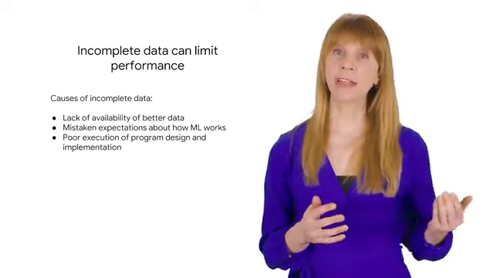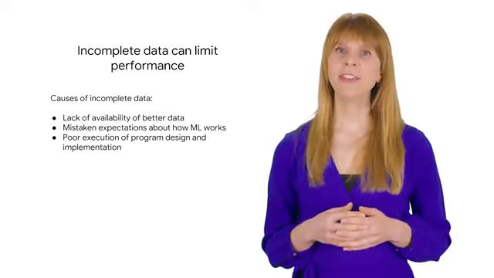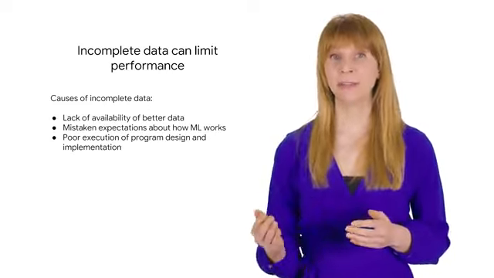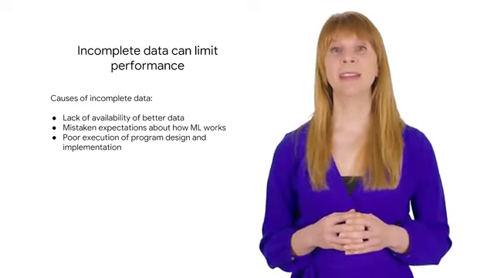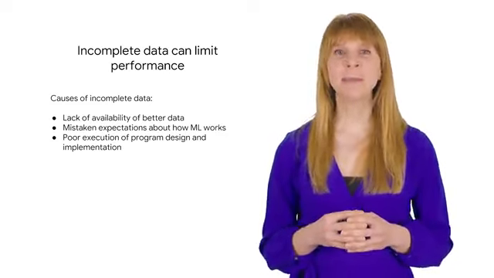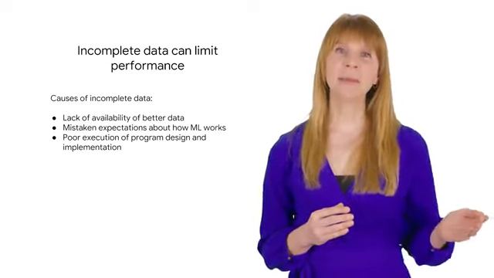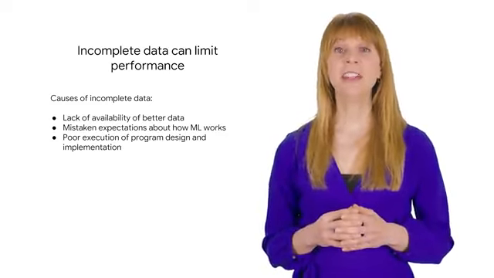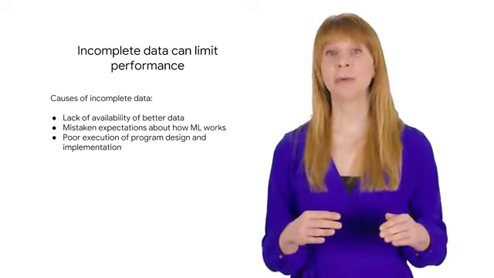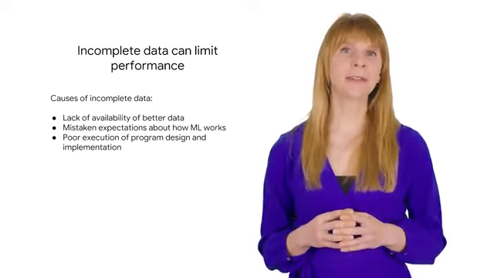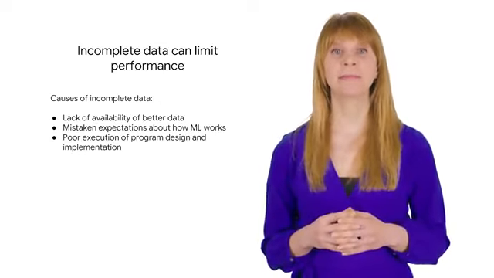Let's think back to our manufacturing example. Imagine that one of the major sources of defects is overheating, but you aren't collecting temperature data. That's an example of incomplete data. Even if you start collecting data now for temperature, you might not have enough historical examples of temperature data.